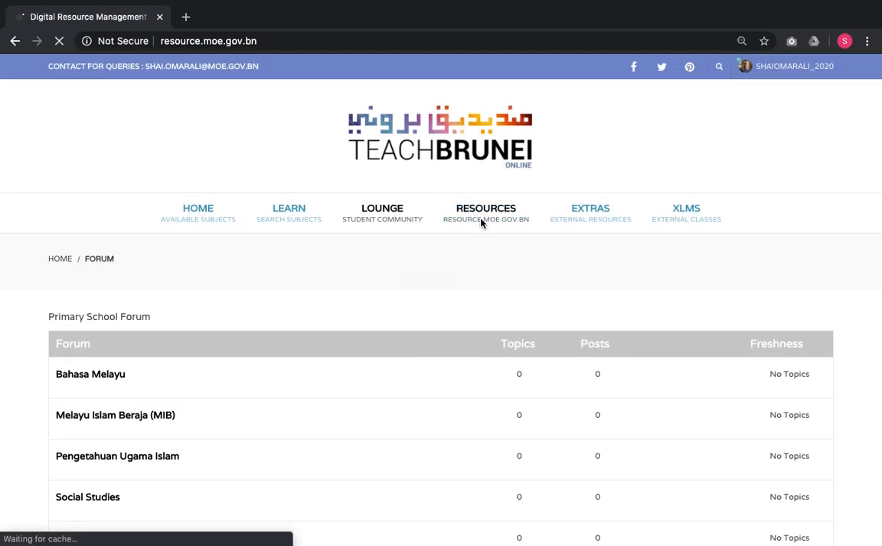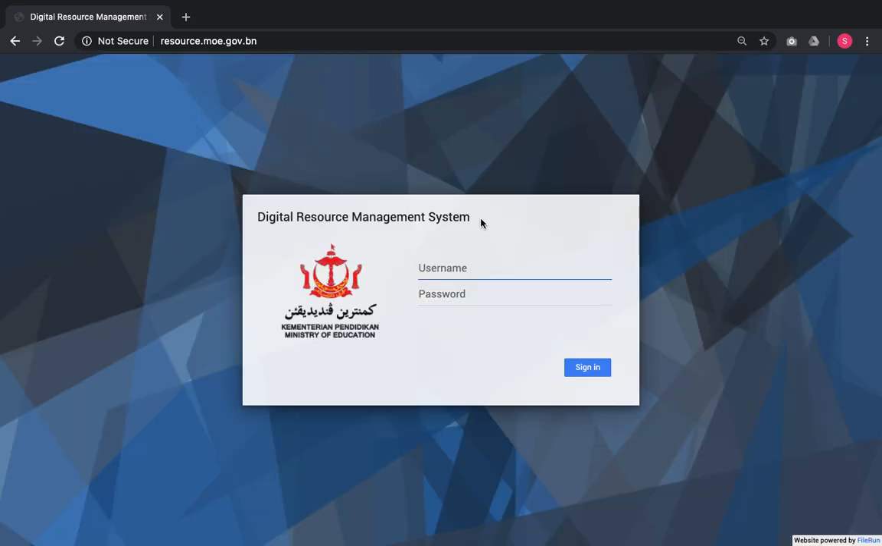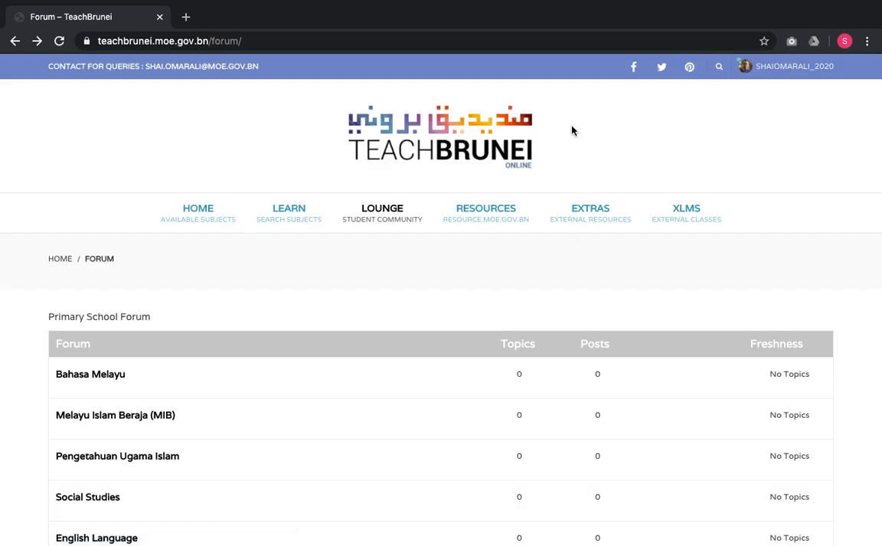Next, we move on to the resources. Now, in parallel to TeachBrunei LMS, we also have developed a digital resource management system. The digital resource management system provides users with a lot of content that they can use and reuse in their learning. So we get back to TeachBrunei LMS.